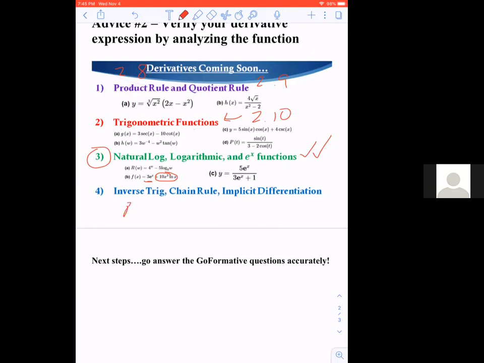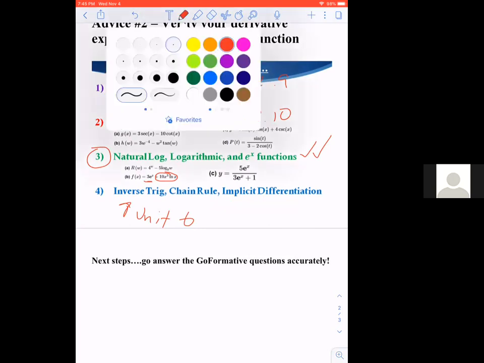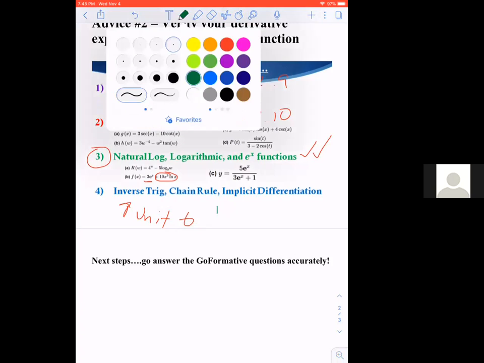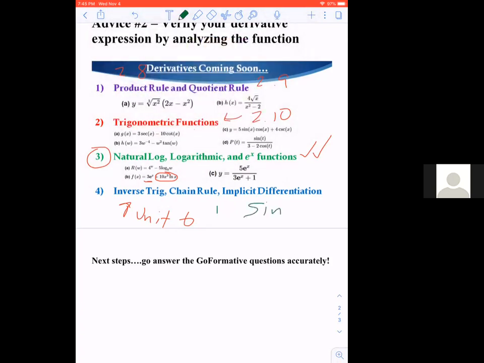And then this will be unit 3 right here. We're going to learn how to derive inverse functions. So if I had y is equal to arc sine of x, what's the derivative of that function, which is pretty cool. And then chain rule actually gets into, well, what if I had, for example, sine of 3x? And yeah, the derivative is not just cosine of 3x. How do we actually derive functions within functions? We're going to use the chain rule. So this is a little preview of the derivatives that are up and coming.